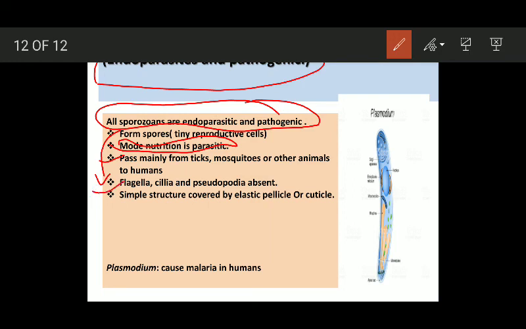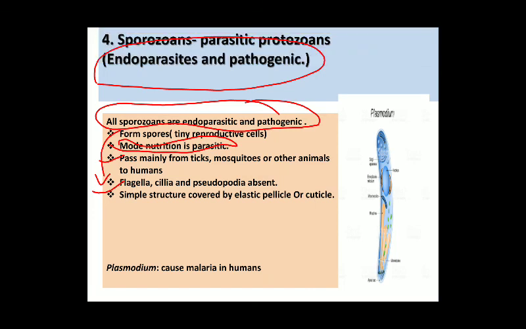The flagella, cilia, and pseudopodia are entirely absent in sporozoans. Sporozoans have neither flagella, nor cilia, nor pseudopodia. Okay, they have a simple structure. They have a simple cellular structure. Their bodies are covered by elastic pellicle or cuticle.